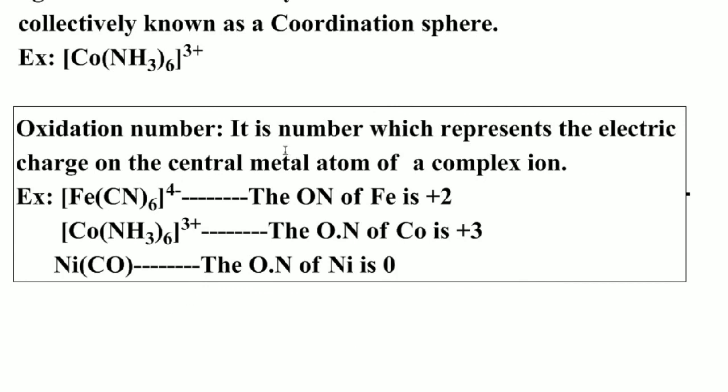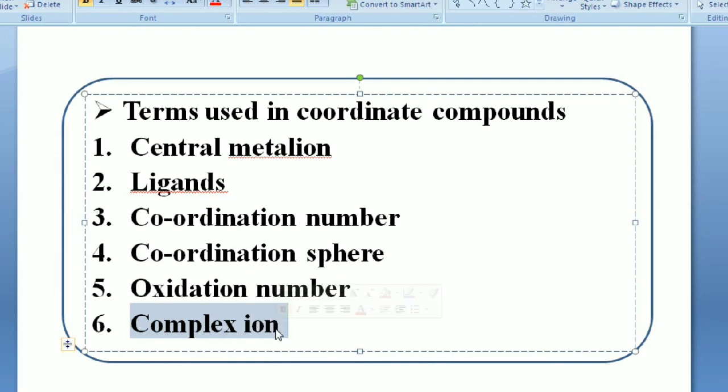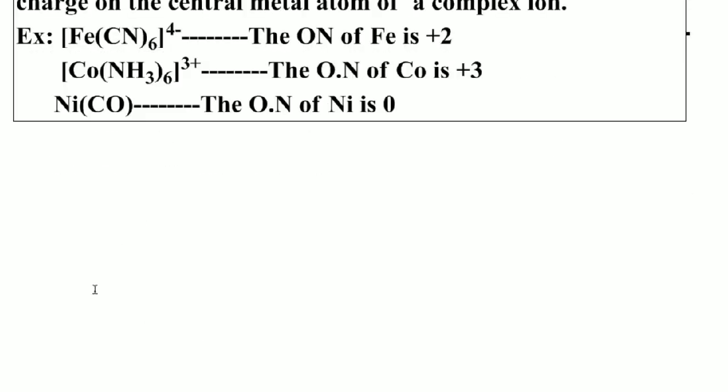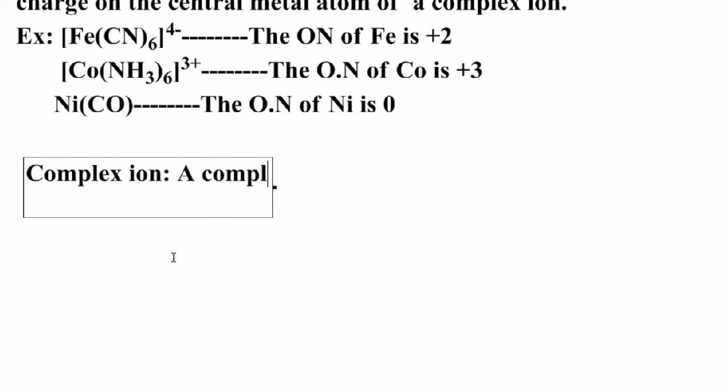So oxidation number is the number which represents the electric charge on the central metal atom of a complex ion. Students, another important word frequently used in coordination compounds is complex ion. A complex ion is an electrically charged ion. It is formed by the combination of a central metal cation with more than one ligand species.